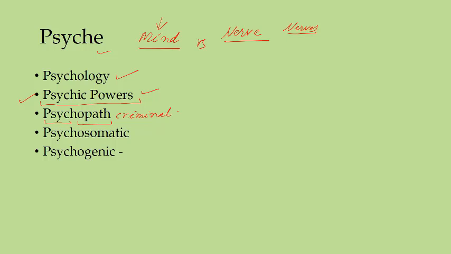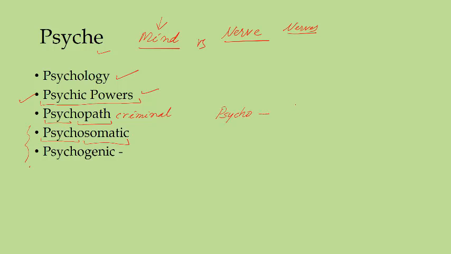They are a liability to society, a problem in society. Now two new words concerned with psyche are psychosomatic and psychogenic.